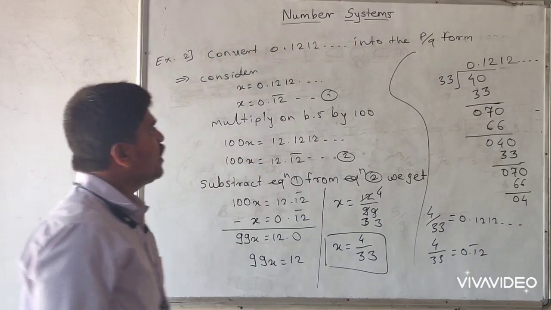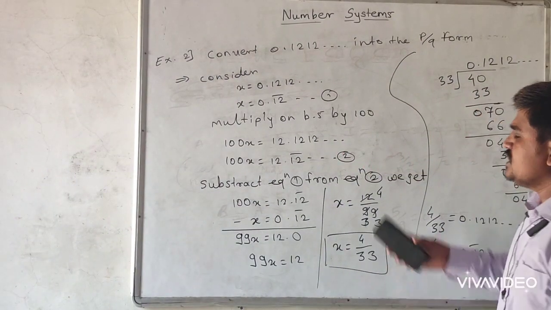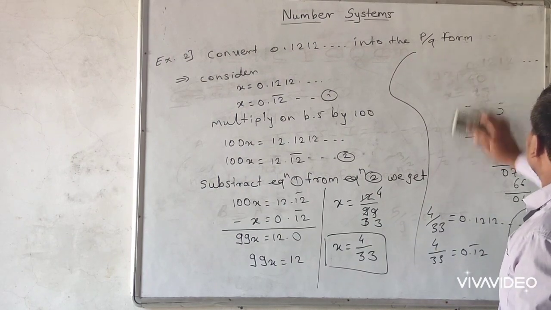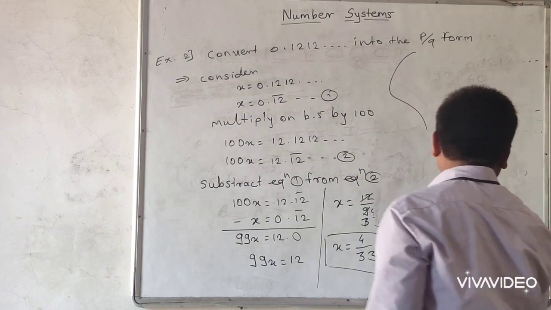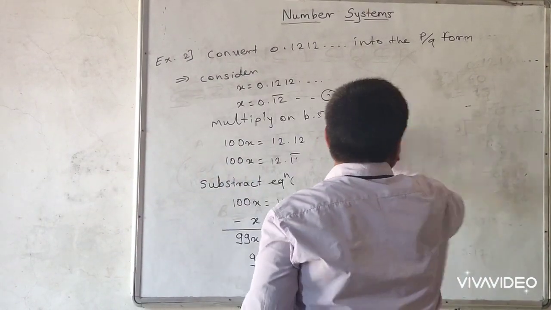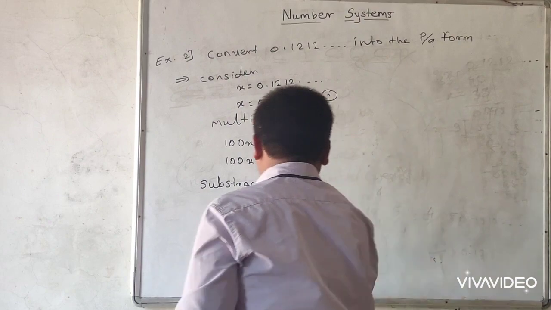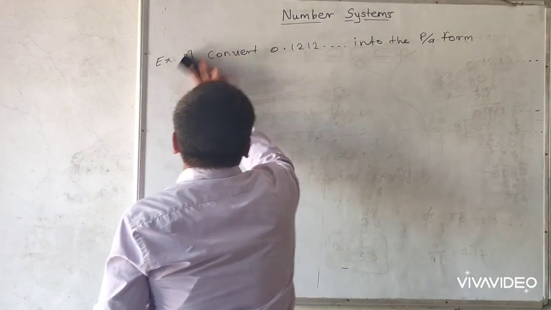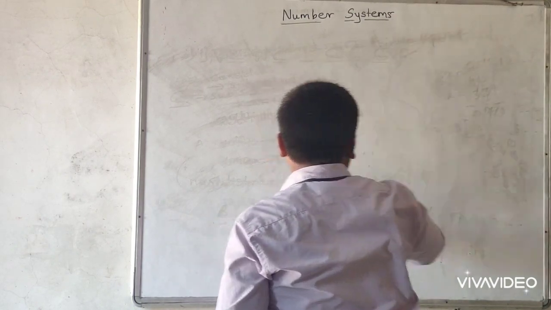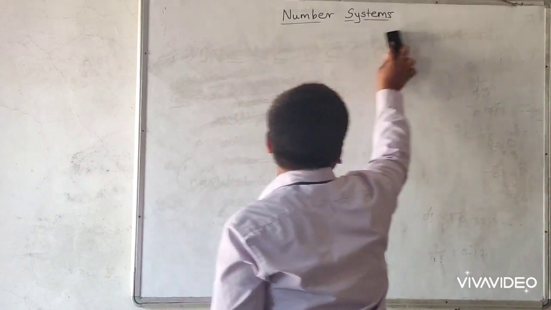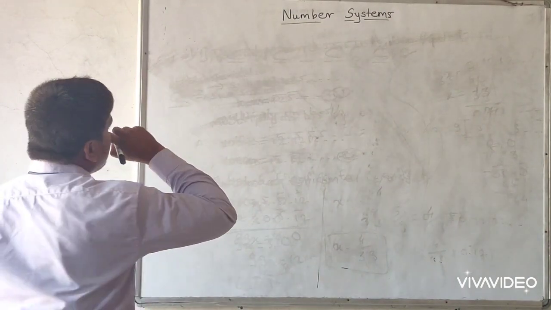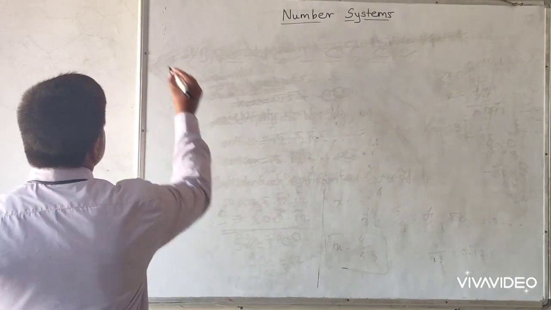What is the p by q form of this decimal expansion? Next example, example number 3.